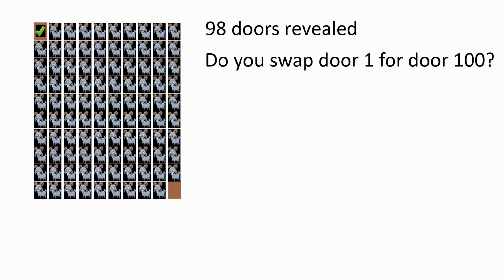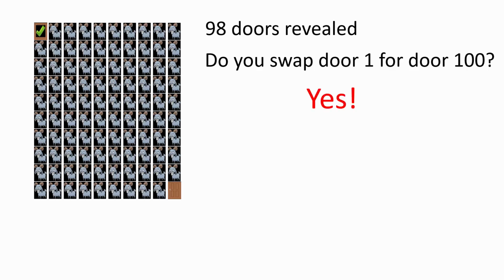Now, out of the 99 doors remaining, the host has revealed 98 of them, and each of those 98 doors has a goat behind it. Keep in mind that the host knows what was behind every door. Your decision is, would you now swap door number 1 for door number 100? Have you got a better chance of getting the car? Do you still think it's a half or 1 out of 100?